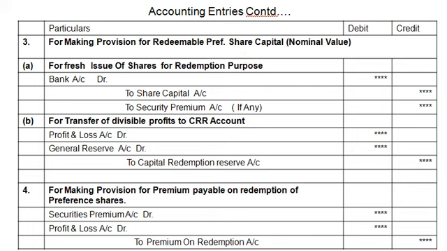Okay, now the fourth entry is for making provision for premium payable on redemption of preference shares. This is nothing but premium on redemption. In our accounting entry, first securities premium will be utilized. So our entry will be: securities premium account debit, profit and loss account debit, or general reserve account debit, to premium on redemption account. So like this we will write off premium on redemption against securities premium account and profit and loss account if any.